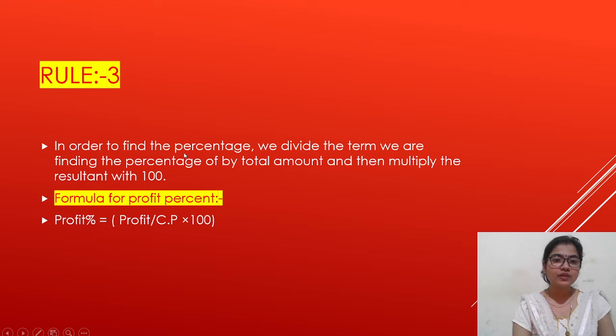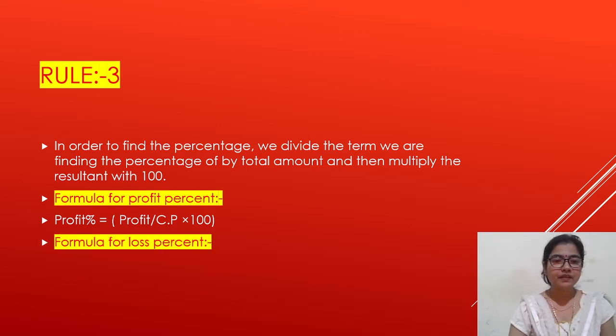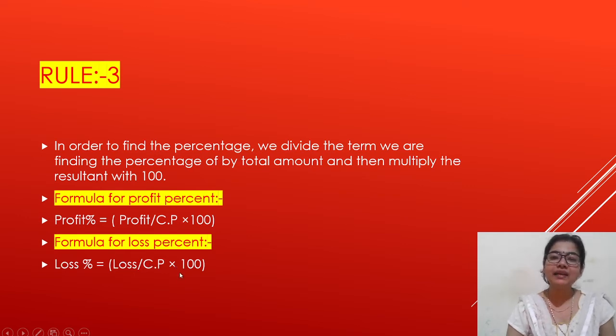As students, you have seen here what you want to find here. You want to find profit percent. So you will divide profit by CP and then multiply it by 100. Formula for loss. Here you want to find loss percent. So you will divide loss by CP and then multiply it by 100.